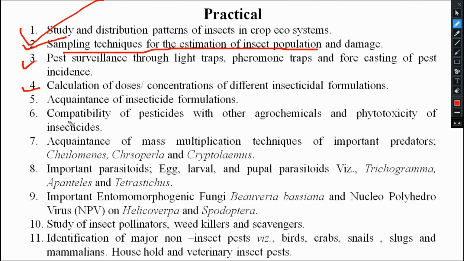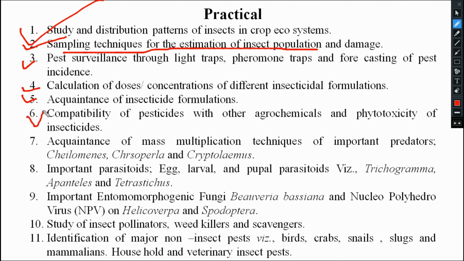Understood? Then coming to the fifth one, that is acquaintance with insecticide formulations. Formulation we would already have covered in the theory. Yes or no? It is already there. Again, repetition will be there. Actually, what happens in the regular classes, in the lab, so many kinds of insecticides are there. Students used to visualize those insecticides and identify which formulation they belong to. They need to write them down in their practical manuals. But now it is not possible. Still, I will try to show you all of those things through pictures downloaded from the net. Okay.